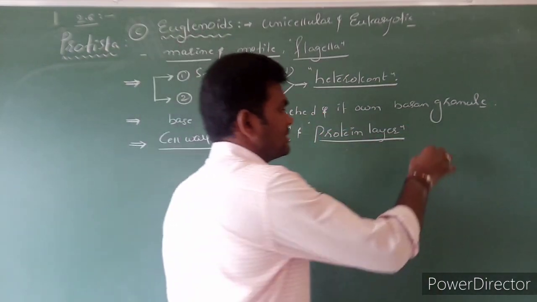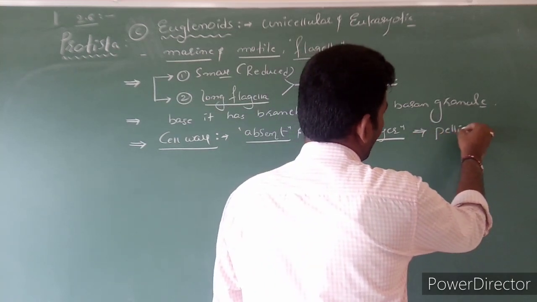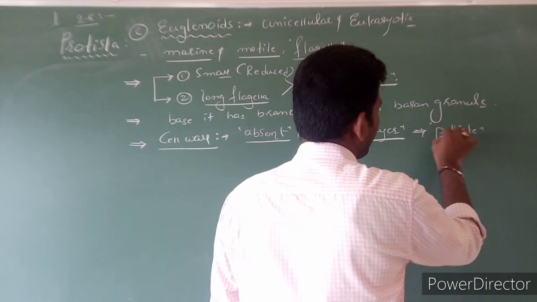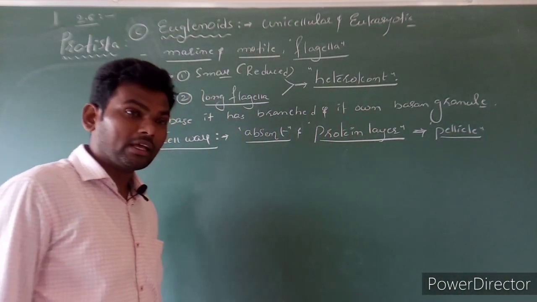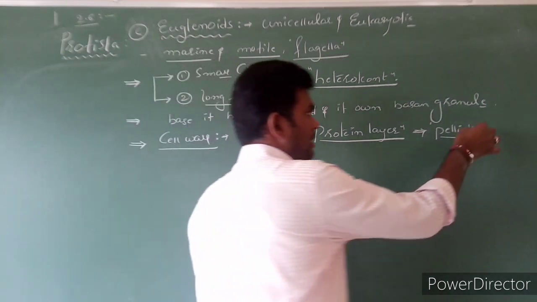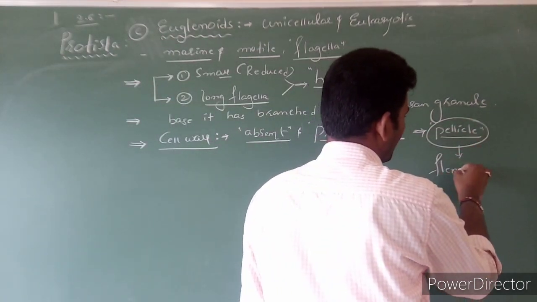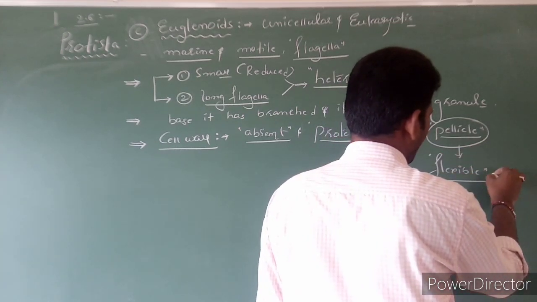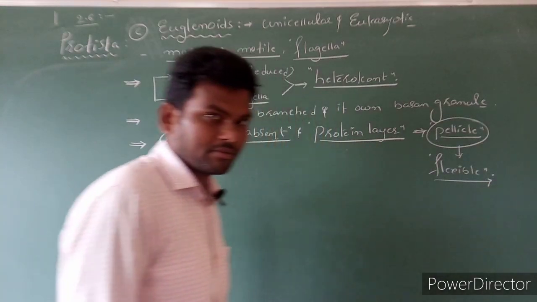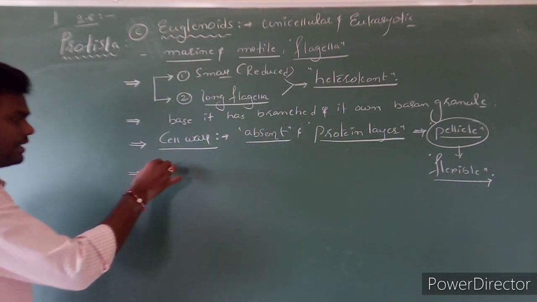Such is called the pellicle. It is called pellicle. This layer is flexible in nature. Clear?